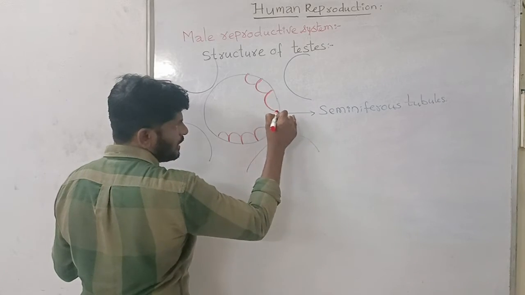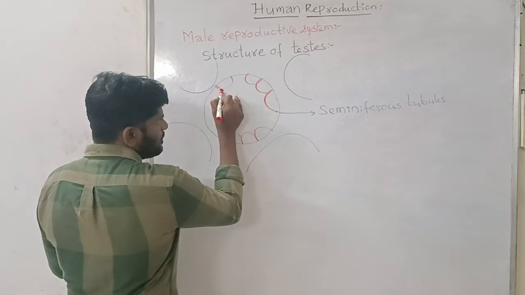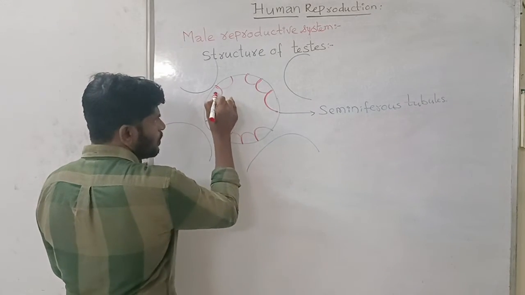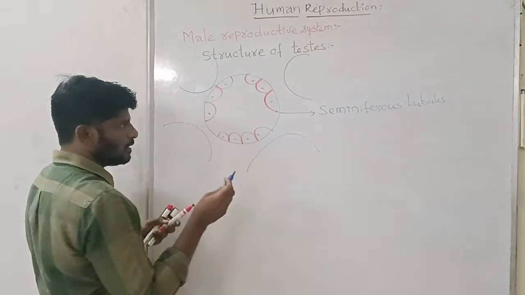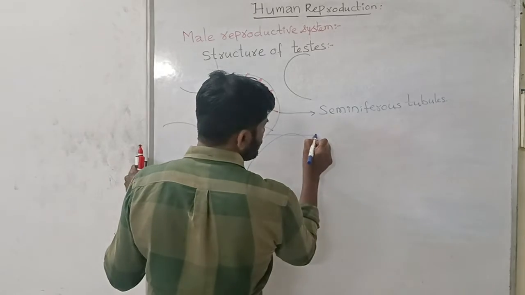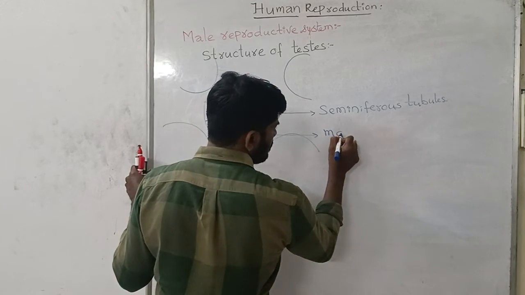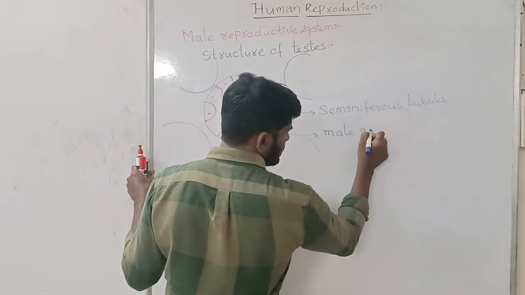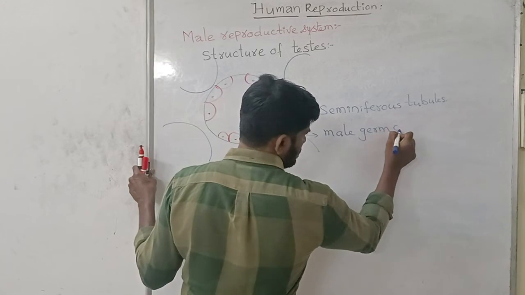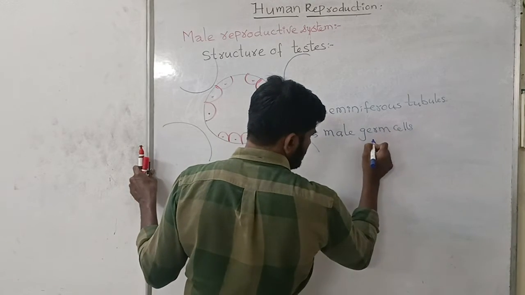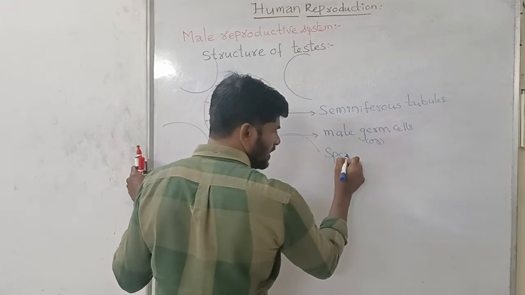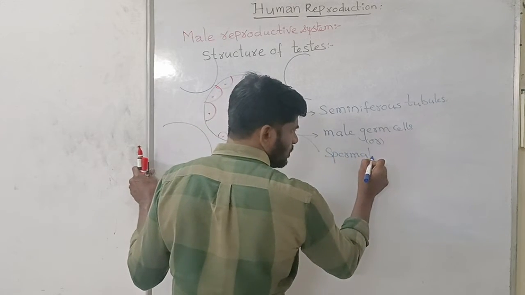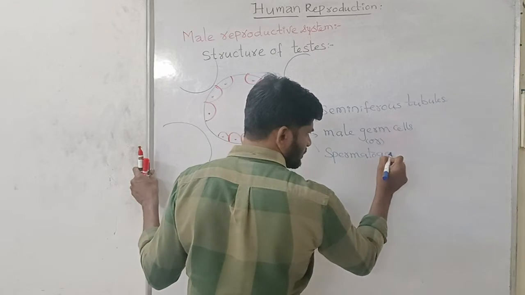Seminiferous tubules are lined by two types of cells. One is the male germ cells. Male germ cells are called the spermatogonial mother cells.